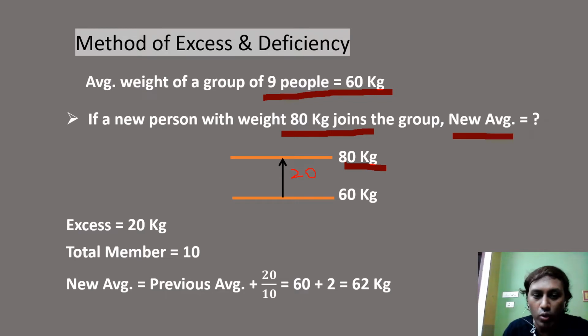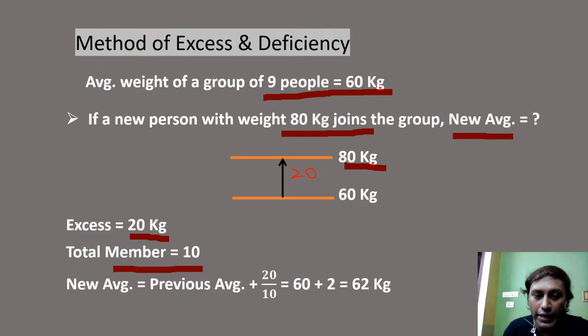So we have a total excess of 20. Guys, this is a single person coming, so we have no issue. If there are multiple persons coming, then we'll calculate the total excess. Now how many members are there? Previously there were 9 and now one more joins, so the total is 10. So that 20 must be distributed among these 10 people, so each will get 2 extra.